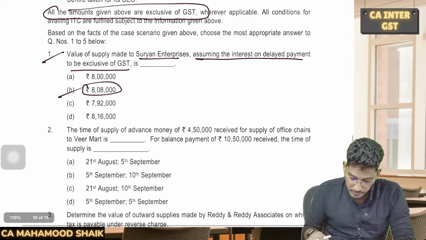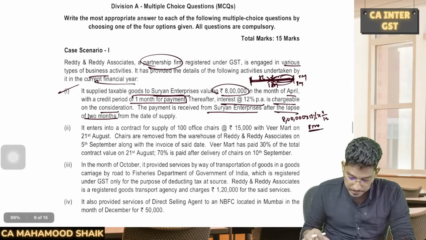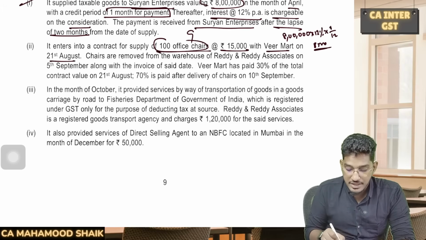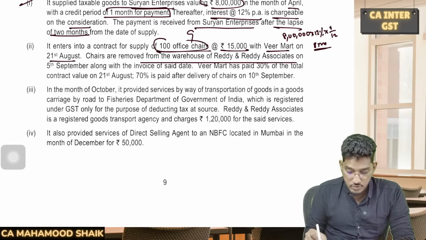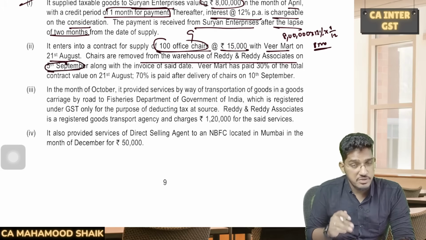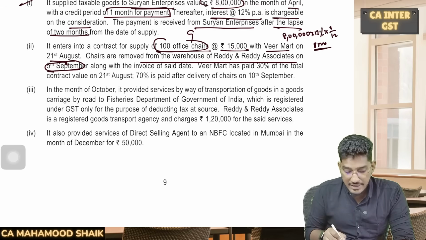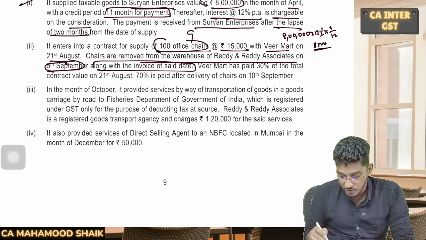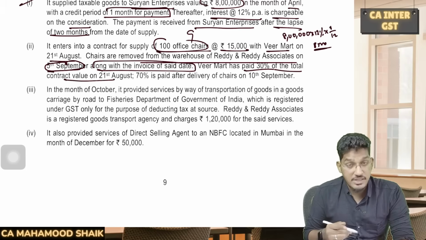Next. Coming to the few more facts here. It enters into a contract for supply of 100 office chairs at the rate of 15,000 with Veer Mart on 21st of August. Chairs are removed from the warehouse of Reddy and Associates on 5th of September. The date of removal of the goods is 5th of September. On or before this date, invoice is required to be issued. And they say the invoice is also given on the same date. Within the due date only, they have given the invoice. Veer Mart has paid 30% of the total contract value on 21st of August as an advance. 70% is paid after delivery.